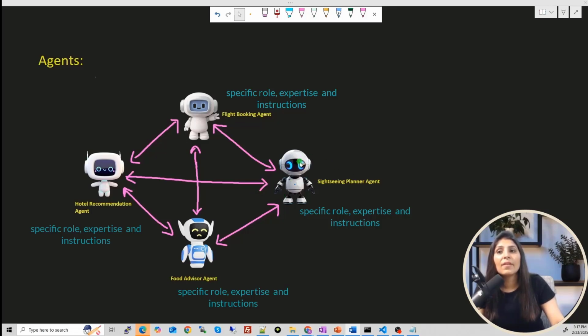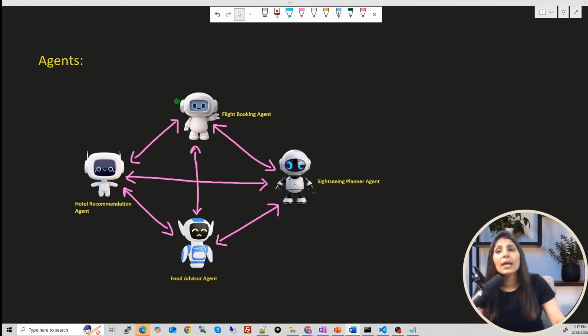This means the agent will have a specific set of instructions, and on the basis of those instructions only it can work. So this is what an agent is, and these agents can communicate with each other. See, this agent is communicating with this one, and this can communicate with this one. So every agent can communicate with all the other agents.